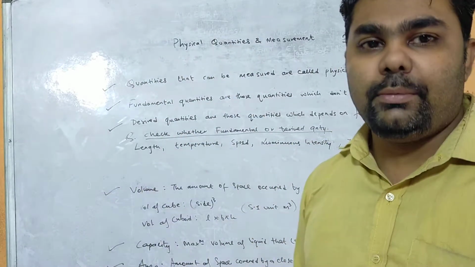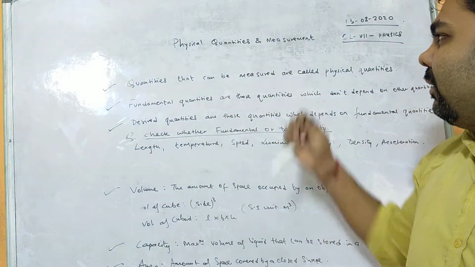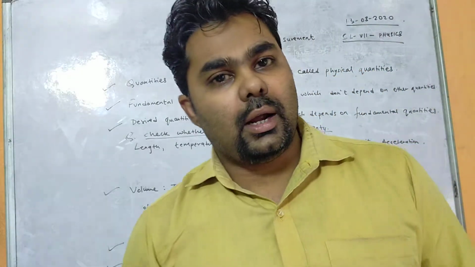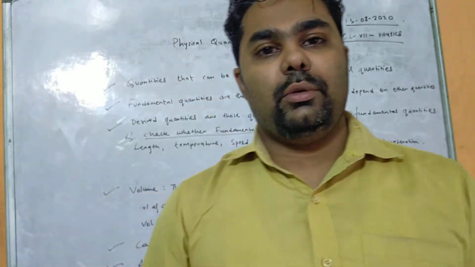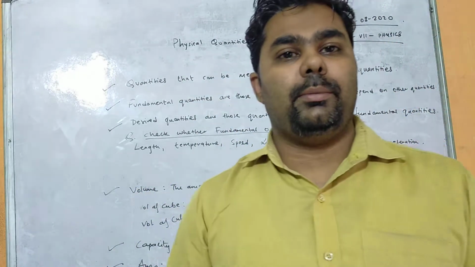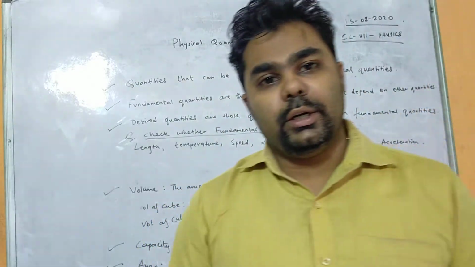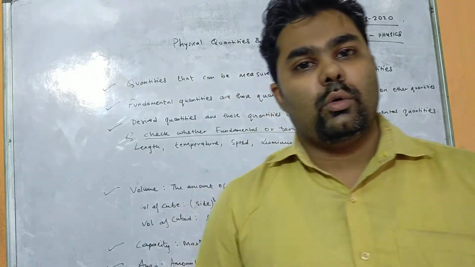So you see, in the previous class we came across physical quantities. Now what do you mean by physical quantities? Quantities that can be measured are known as physical quantities. Either it may be length, mass, time or anything; any quantity that you can measure is called a physical quantity.